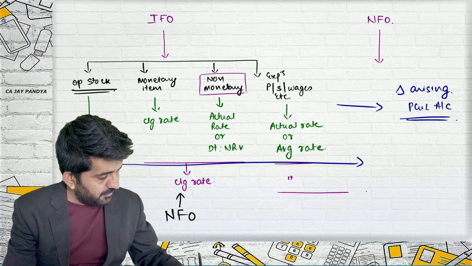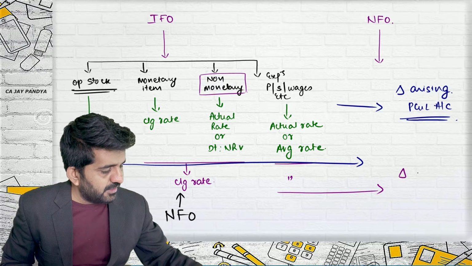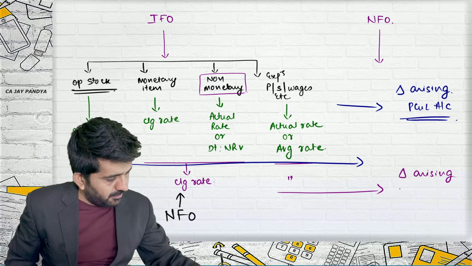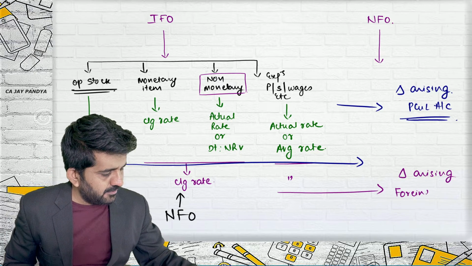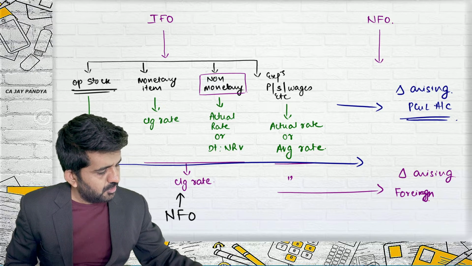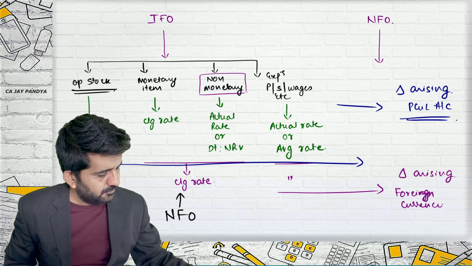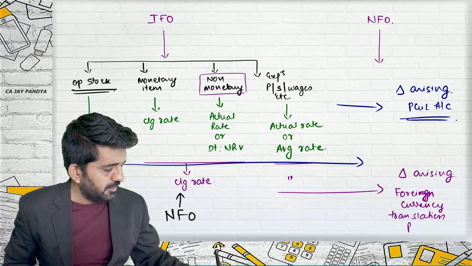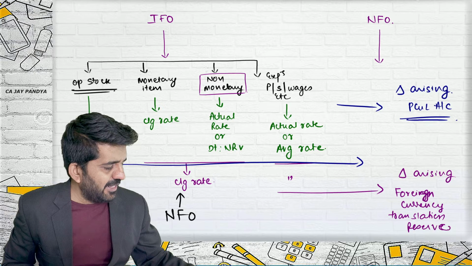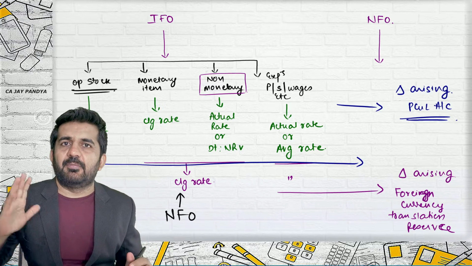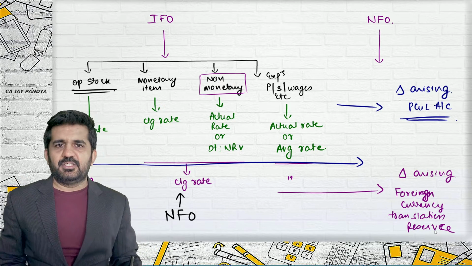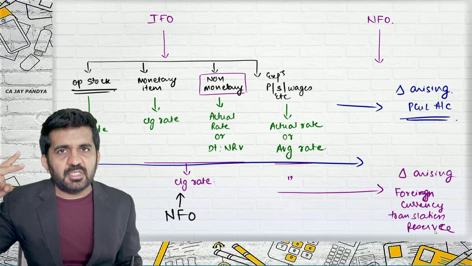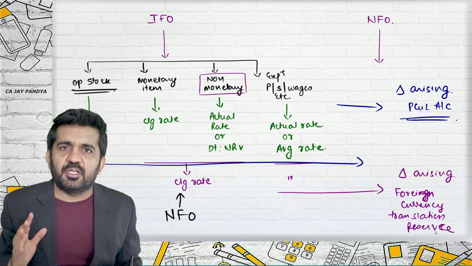But here, any difference arising will be transferred to foreign currency translation reserve. If debit balance, it will be on asset side. If credit balance, it will be on liability side. Is it all right? These are the 3 points: normal foreign transactions, integral foreign operations, and non-integral foreign operations.